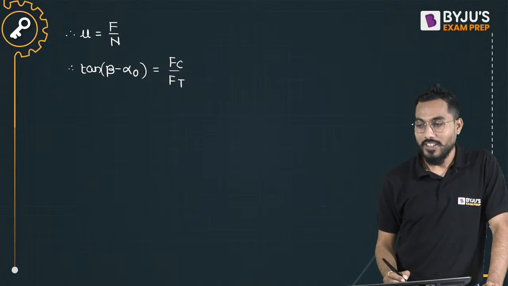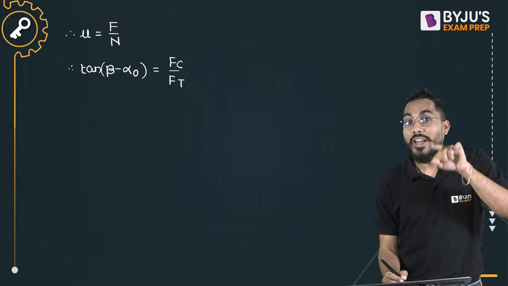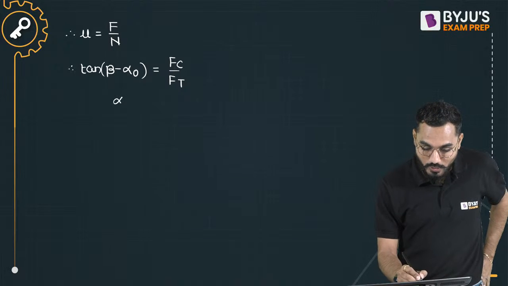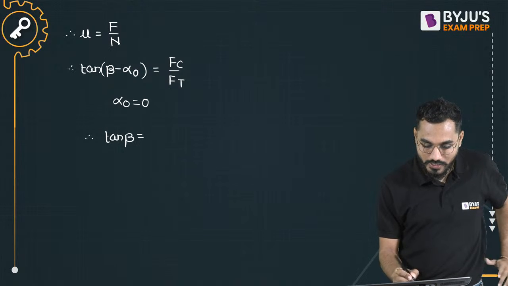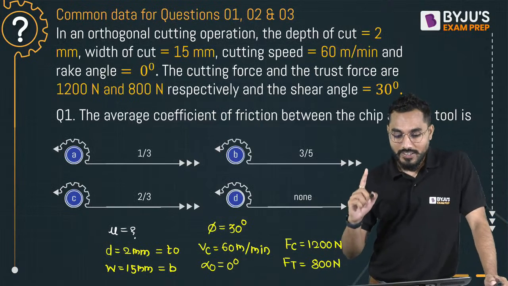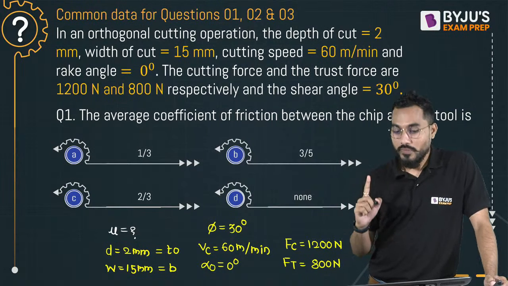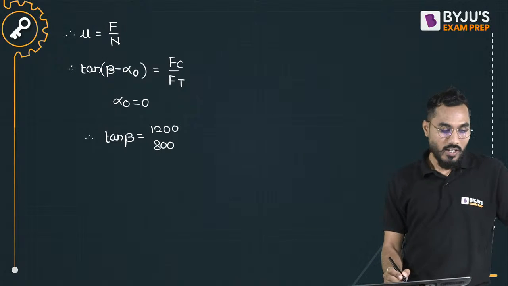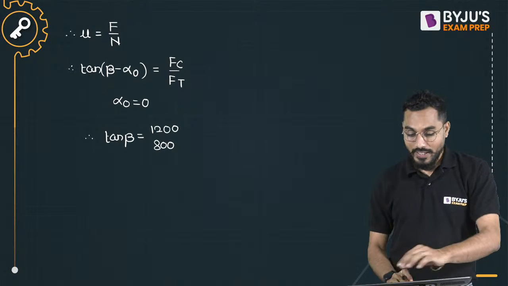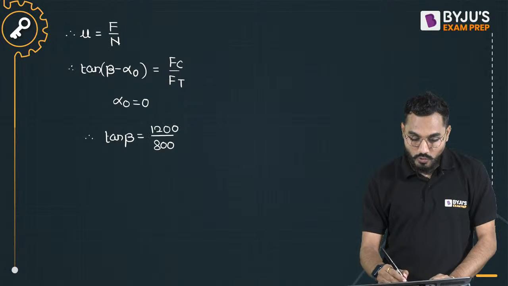Do you know that? Yes, sir. Alpha 0 is the rake angle, which is 0. So I put alpha 0 equal to 0. So tan of beta is exactly equal to cutting force, which is given as 1200 Newton, and thrust force is 800 Newton. So 1200 divided by 800. We have to calculate friction angle beta here, and then we have to calculate coefficient of friction.